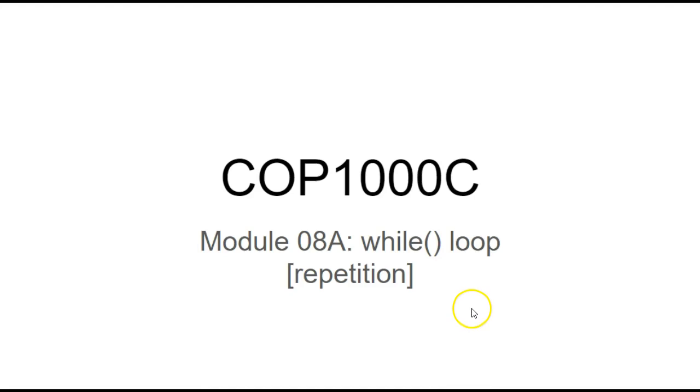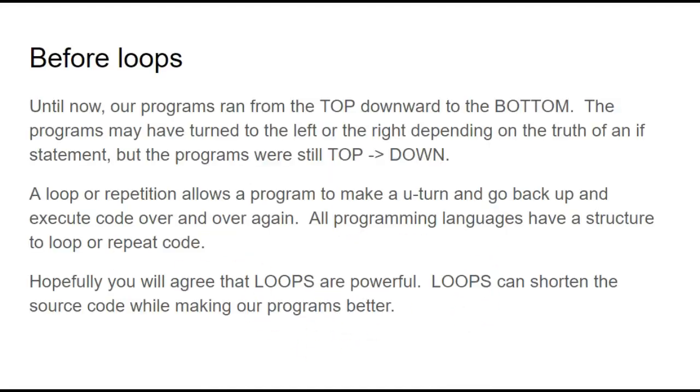In this module, we're going to introduce and discuss the while loop, which is our first repetition statement. Before loops, or before now, our programs ran from top down, toward the bottom. As our programs were going from top down, they may have turned left or right if they hit an if statement, but regardless, they still headed from the top toward the bottom.